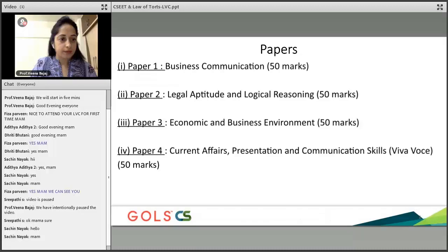Previously, if you were a TY BCom pass or a graduate or a postgraduate, you could directly write the executive, but now that's not the case. Even if you are a graduate or a postgraduate, you are required to write this paper, which is called the CSEET, the CS Executive Entrance Test.